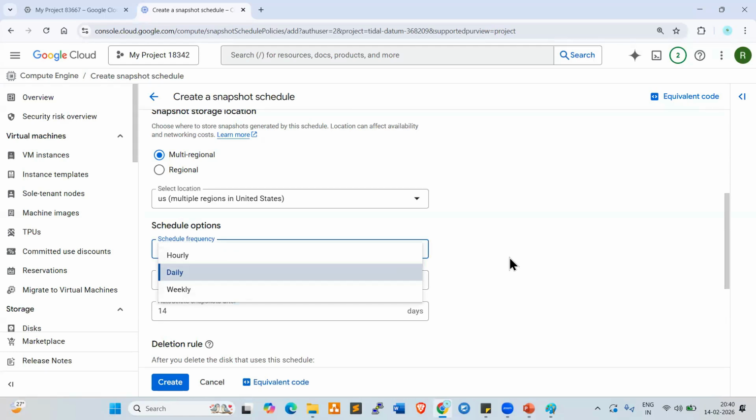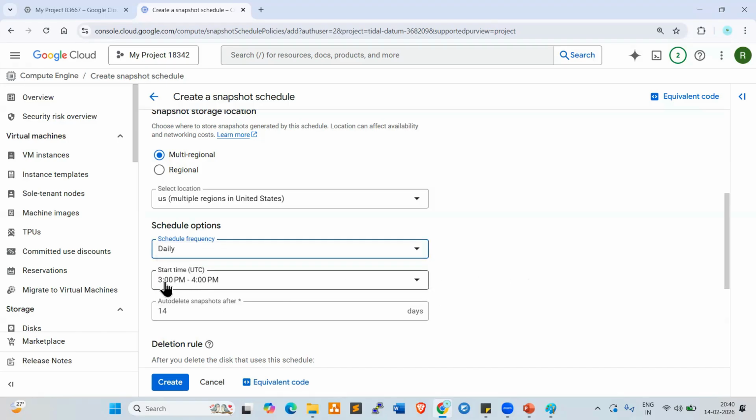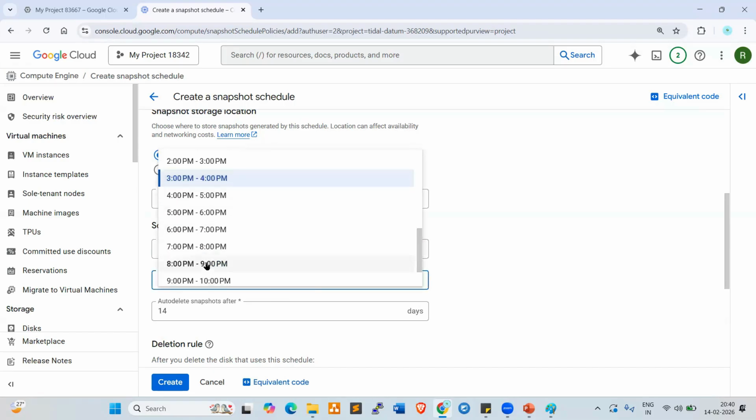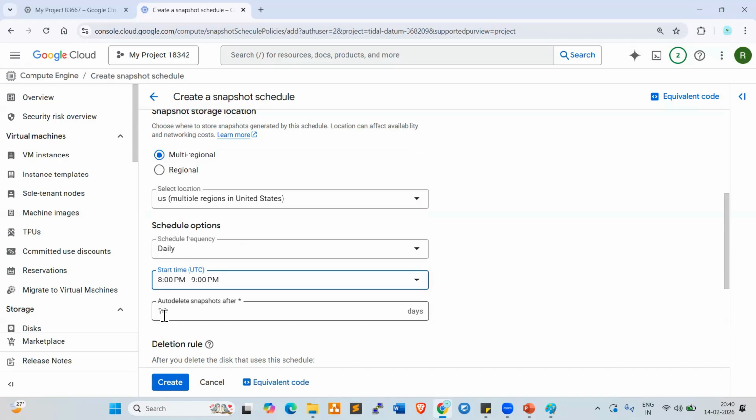You can take any as per the customer requirement. Normally we use daily only, not hourly, not weekly. Start time 3 p.m. to 4 p.m. UTC time. Better you can use 7 p.m. normally or 8 p.m. Auto delete snapshots after 14 days. By default, they're giving 14 days retention. So normally we give 7 days only. In real-time projects, we give 7 days only. That is the retention period.